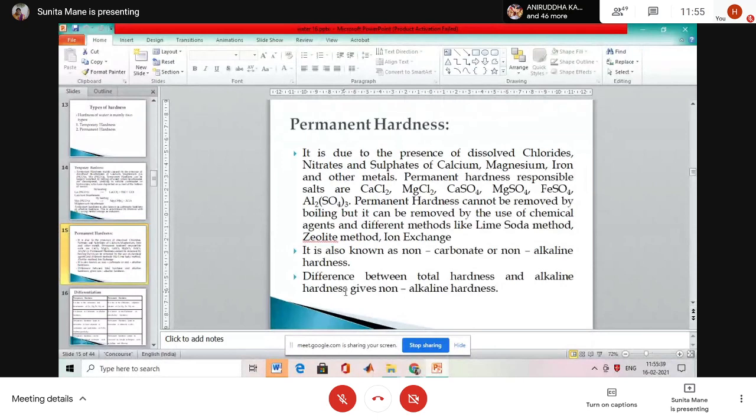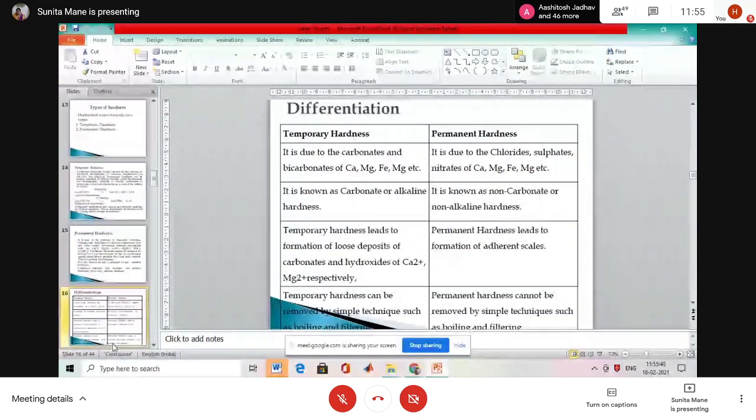Then you know the next point, that is the difference between temporary hardness and permanent hardness. Can you hear me all? Can you hear me? Yes, ma'am.